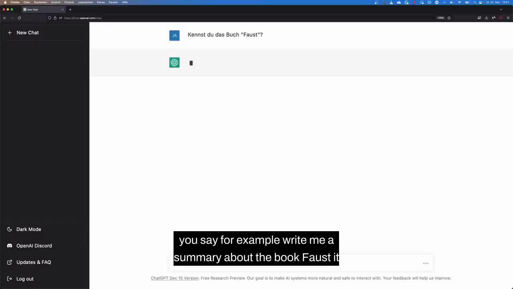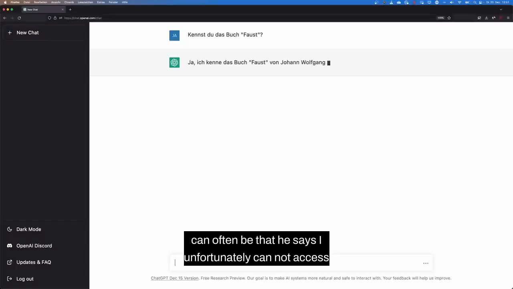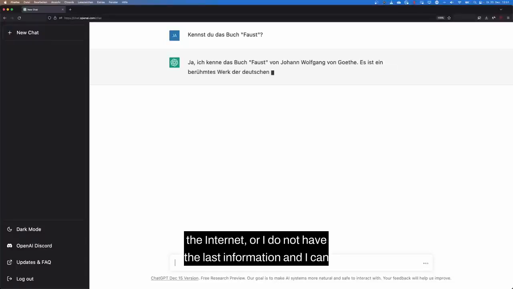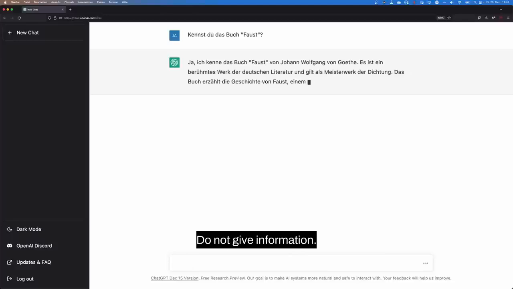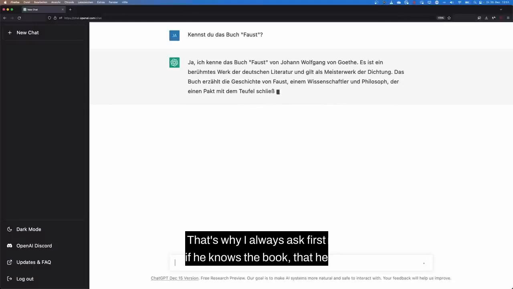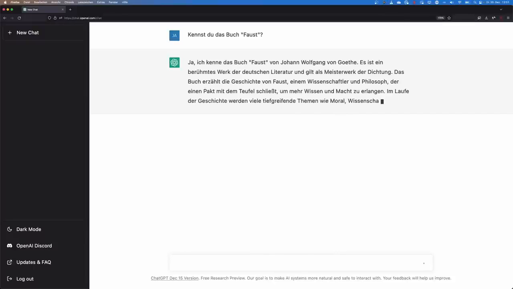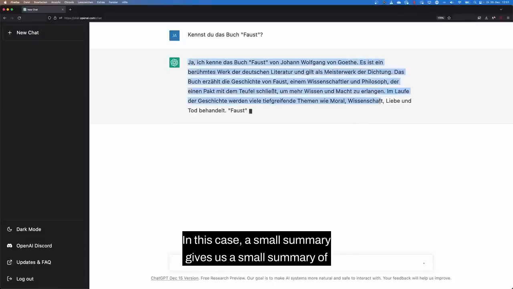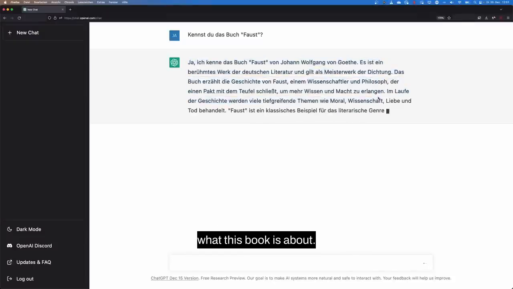Because if you say, for example, write me a summary about the book Faust, it can often be that he says I unfortunately cannot access the internet, or I do not have the latest information. That's why I always ask first if he knows the book, so that he remembers that he really read the book. In this case, he gives us a small summary of what this book is about.